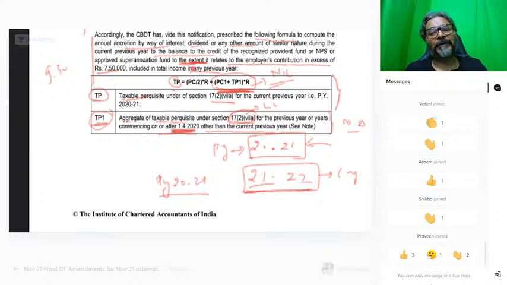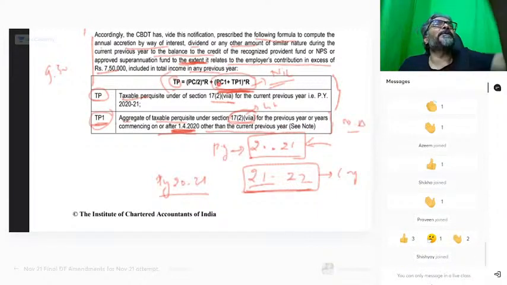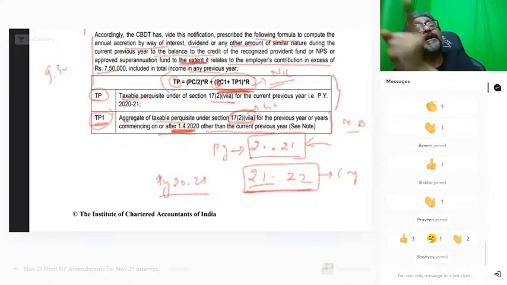In presenting your answer, are we supposed to write TP is equal to PC divided by 2 into R plus PC1 plus TP1 bracket complete into R? Do we need to write this sentence? So the answer is yes, because this equation is given by the CBDT. अलग बात है कि आपने वो लिख के बोल देना है कि this will be nil because this pertains to the data other than for a current year beginning from previous year 2021. और आप फिर ये बोल दोगे the very fact that previous year 2021 itself is a current year. Therefore, the answer will be nil.